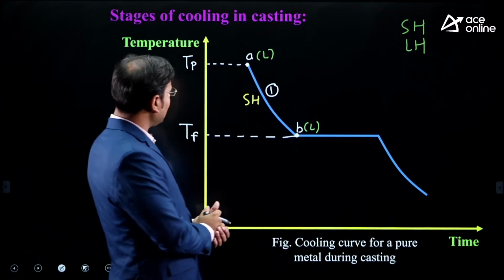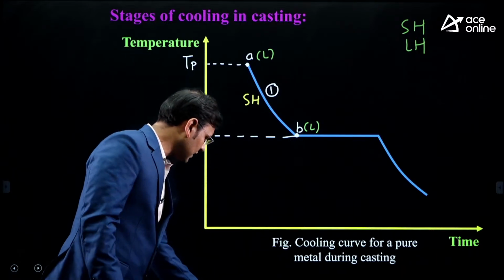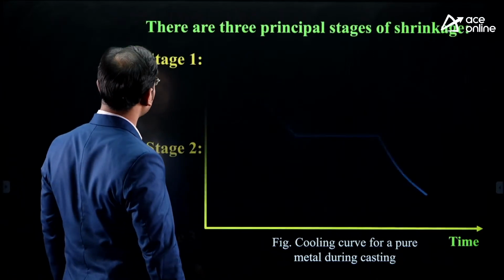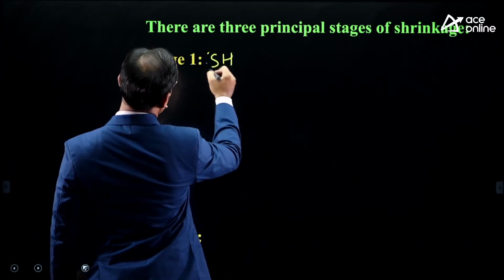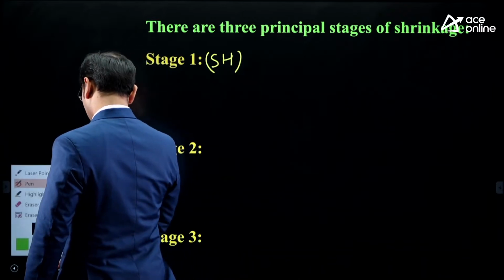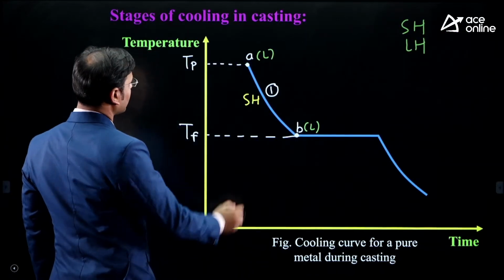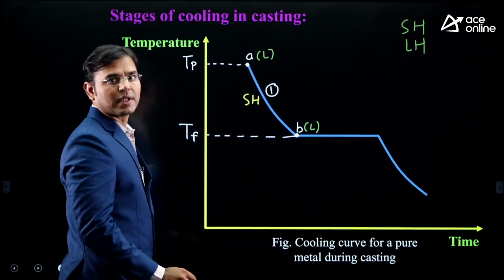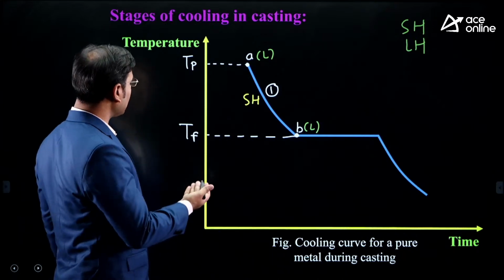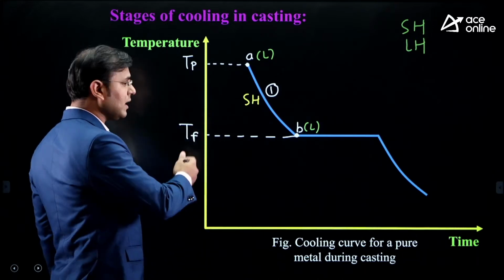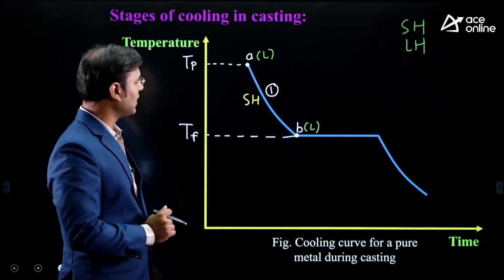Now see here, the sensible heat loss is there. This is stage 1 of casting. I am writing here stage 1. Which heat loss is there? Sensible heat. And what is happening here? The molten metal is cooling from pouring temperature as a liquid to freezing temperature as a liquid. That is stage 1.